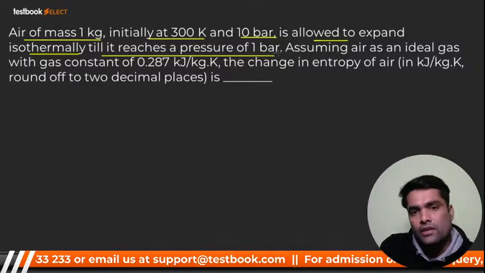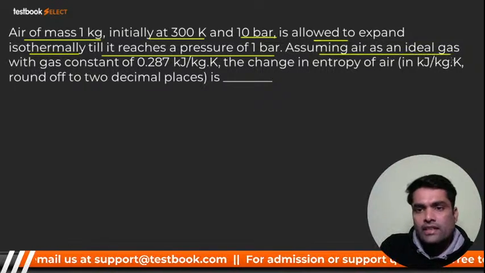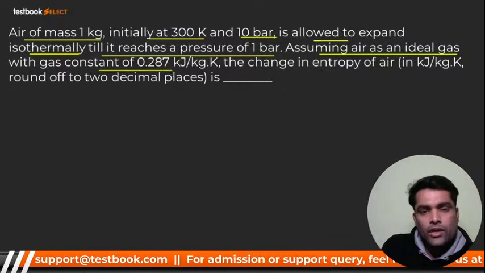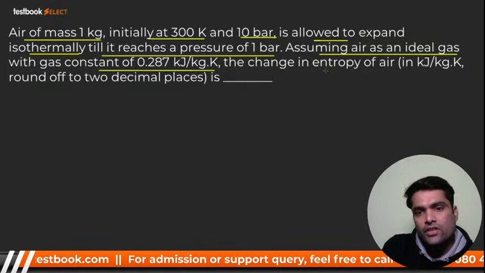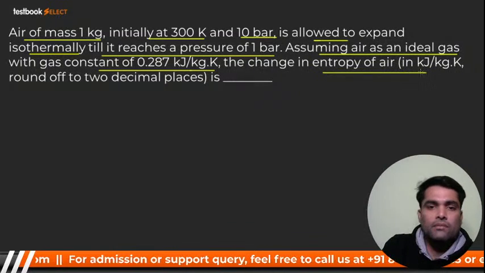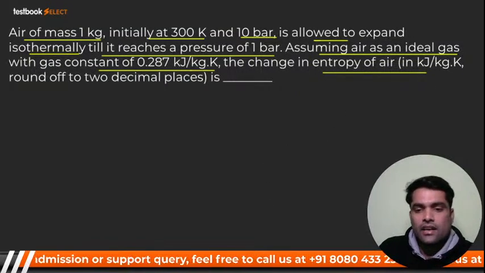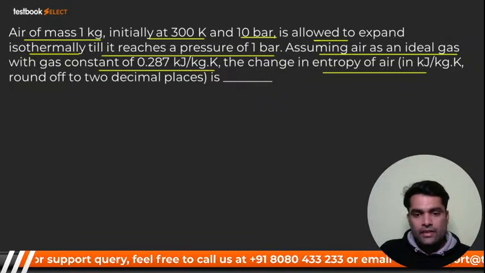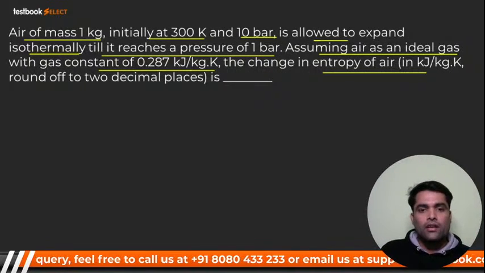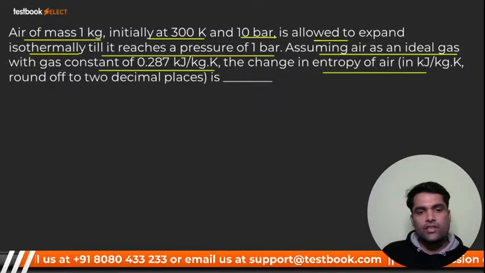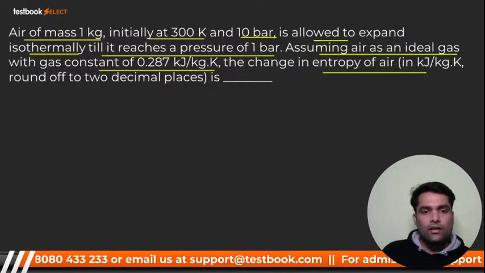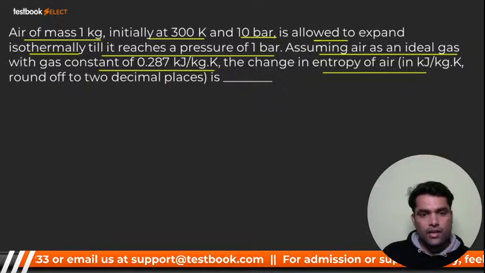P2 is given. Assuming air as an ideal gas with the gas constant 0.287 kilojoule per kg Kelvin, they said we have to calculate the change in entropy of the air. Right now we have to calculate change in entropy.